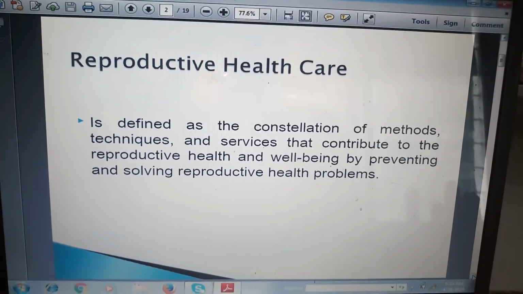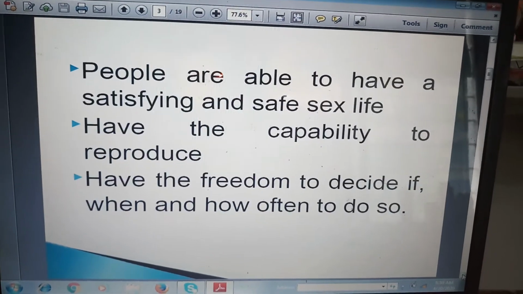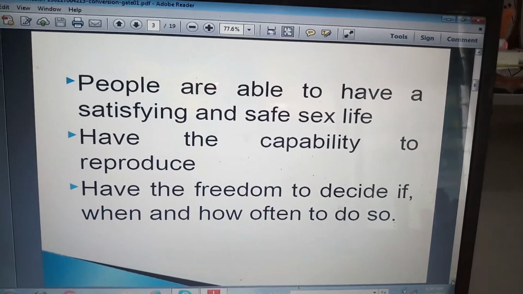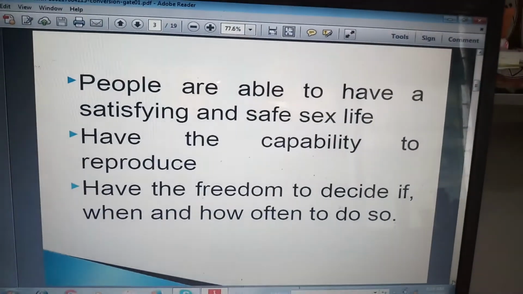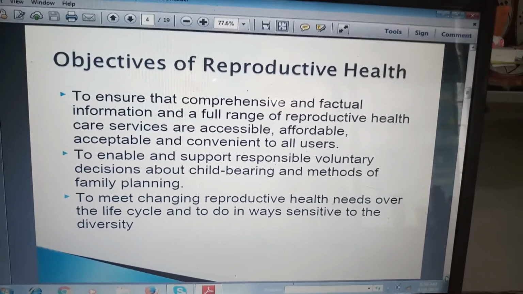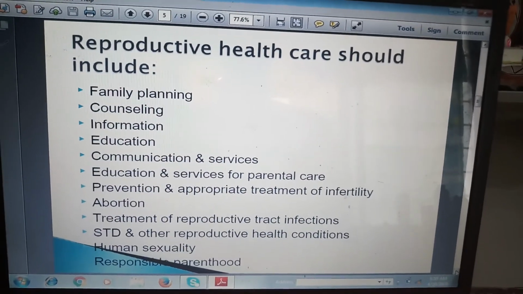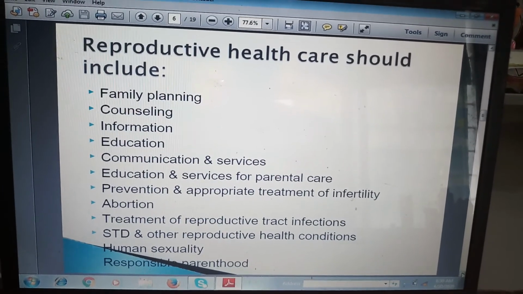It is again reproductive and child health care. People are able to have a satisfying and safe sex life, have the capacity to reproduce, and have the freedom to decide. The objectives of reproductive health are family planning, counseling, information, education, communication and services.